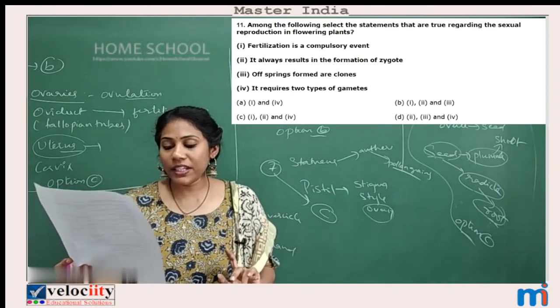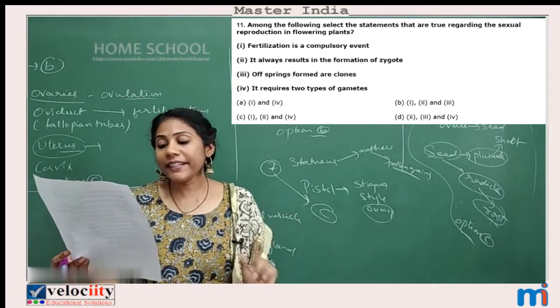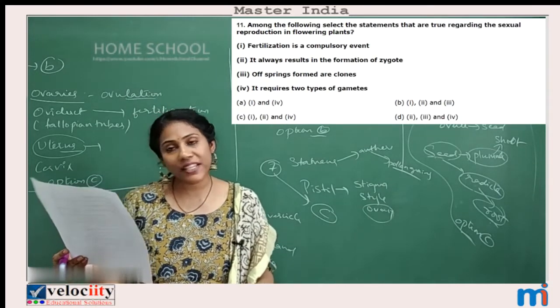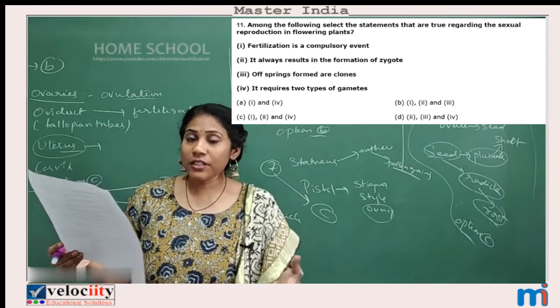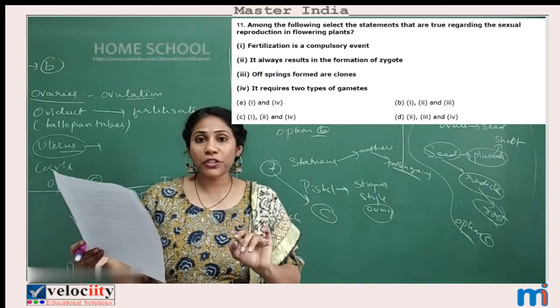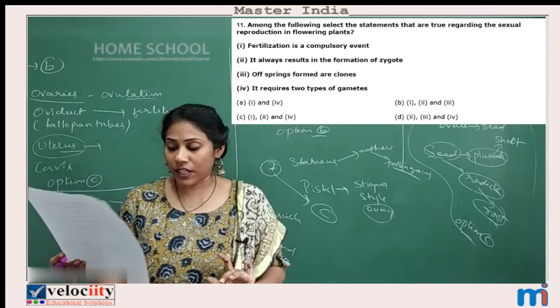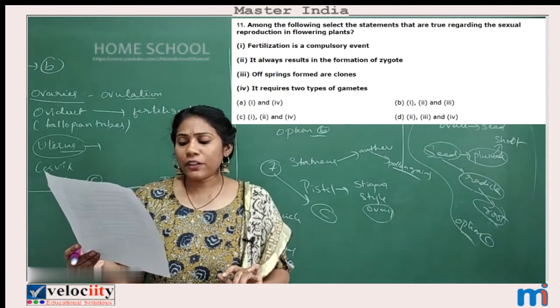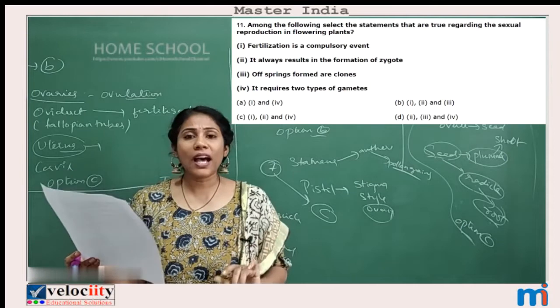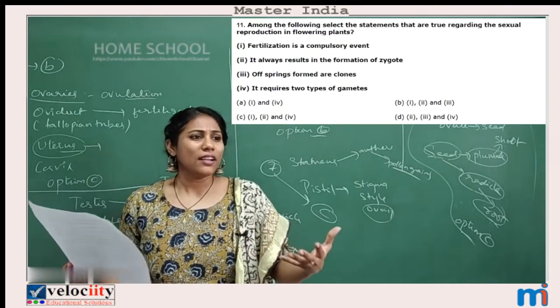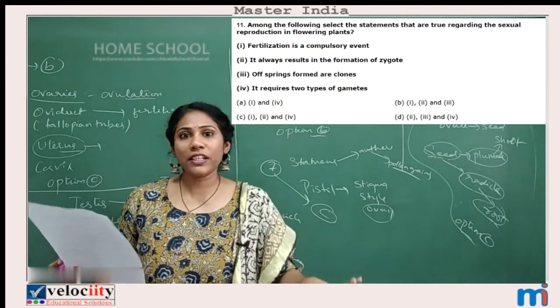So that's a correct statement. Second statement, it always results in the formation of zygote. Yes, fertilization always leads to the formation of zygote, a single-celled structure. Third statement, offsprings formed are clones. No, clones are due to asexual reproduction.